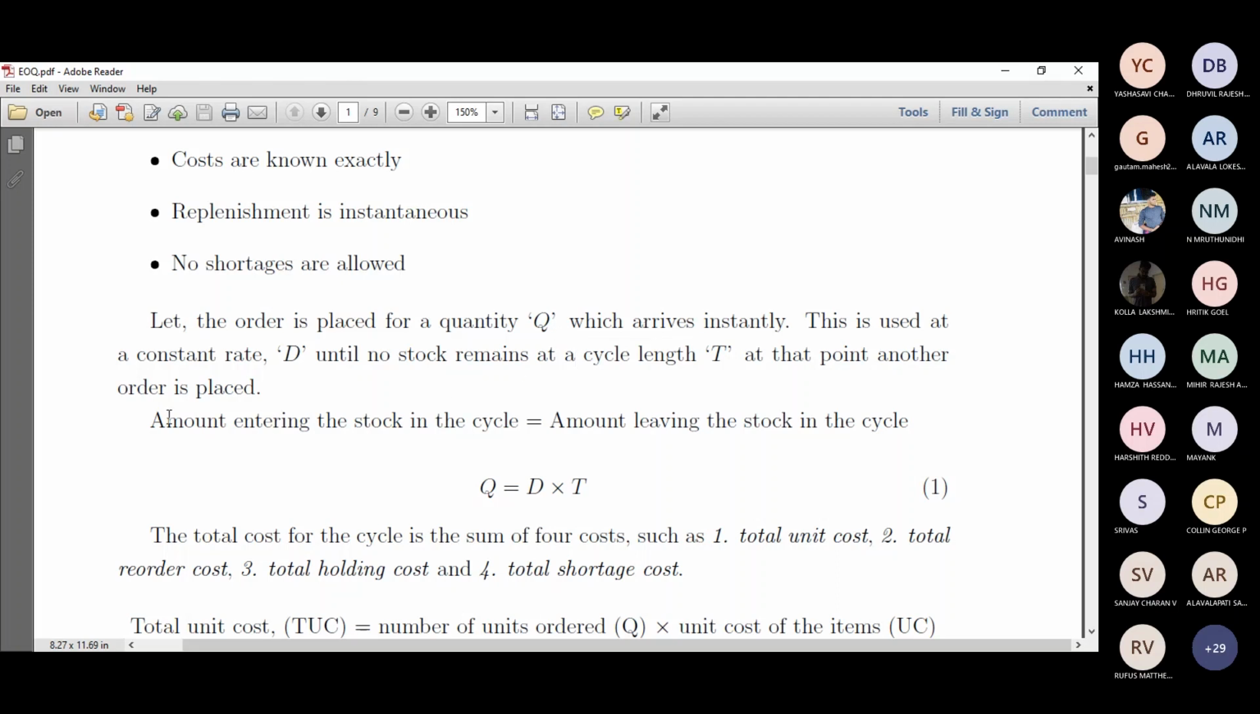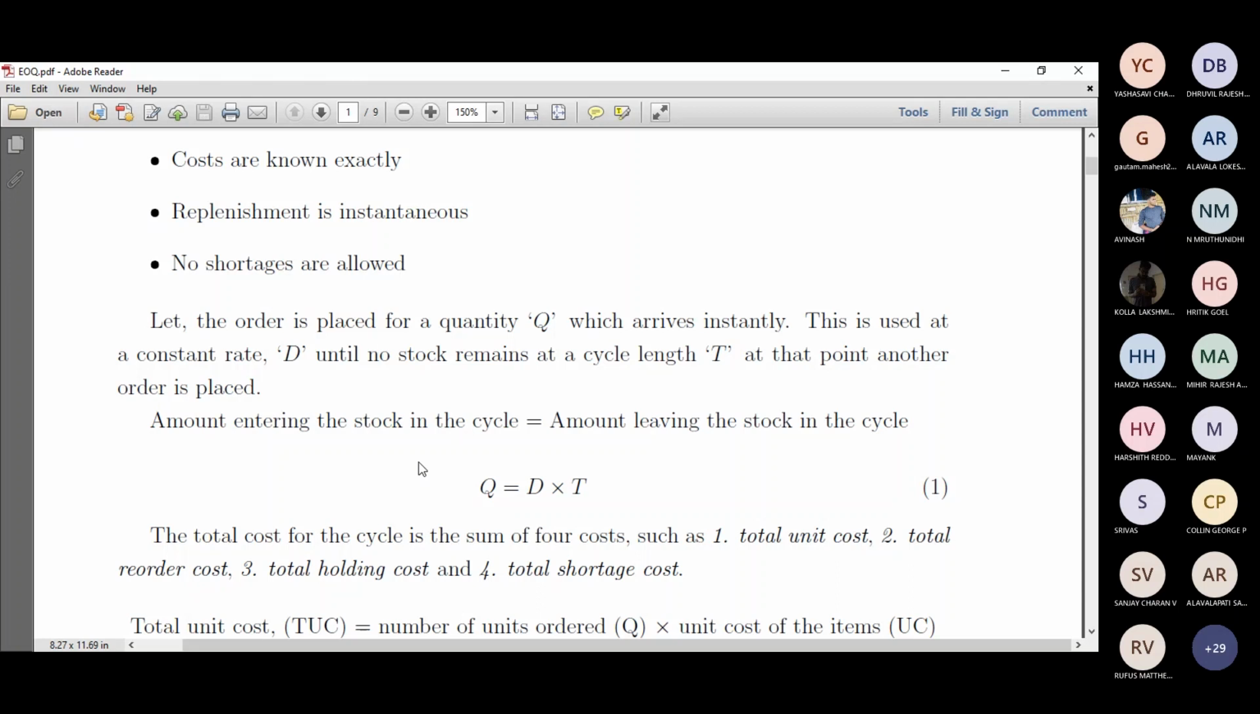Right. So the amount entering the stock in the cycle, say the amount of stock at initial time, is equal to the amount leaving the stock in the cycle. So I'll just repeat: amount entering the stock in the cycle. Say in our example, we talked about 7 stocks, right? So it gets used per day, right? Per day, 1 stock gets used. At the 7th day, all the stocks which we bought get replenished.